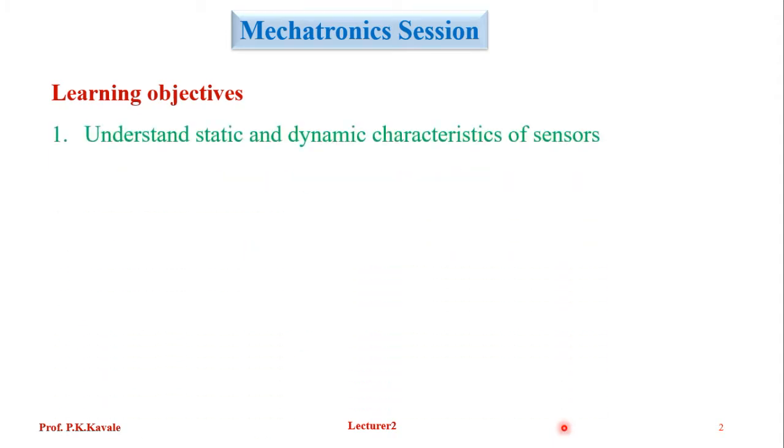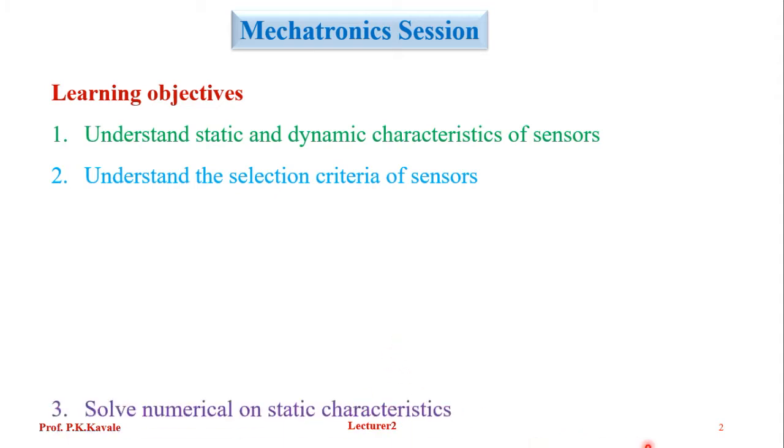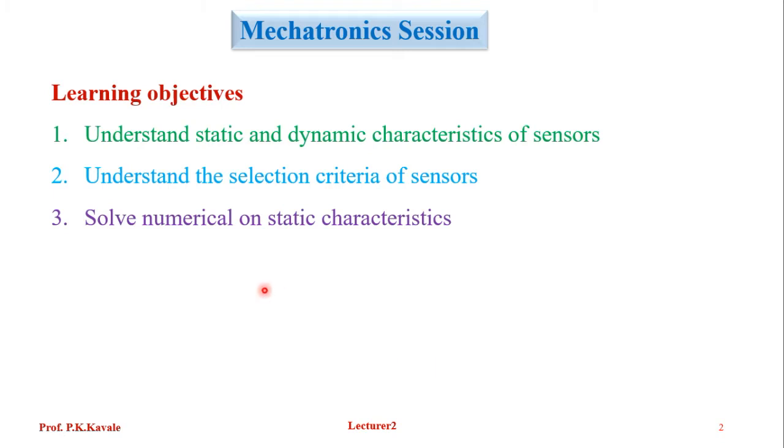Understand static and dynamic characteristics of sensors, understand the selection criteria of sensors, and solve numericals on static characteristics. So these are the three learning objectives of today's session.